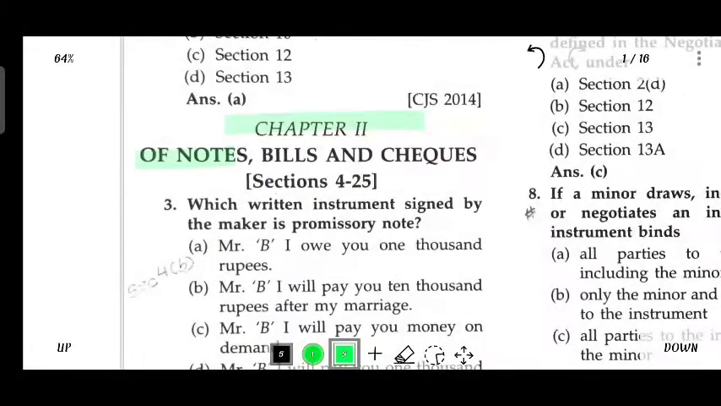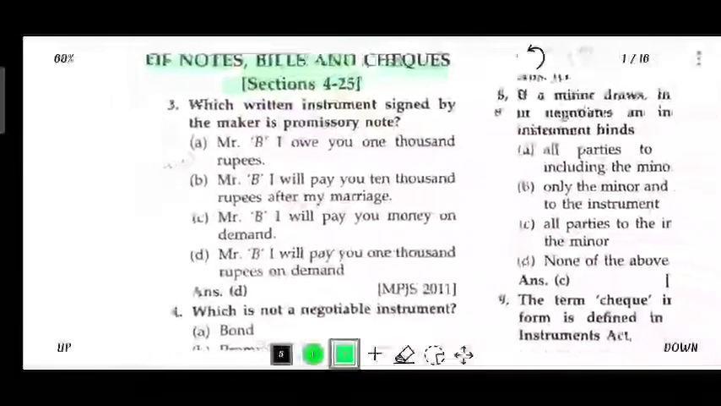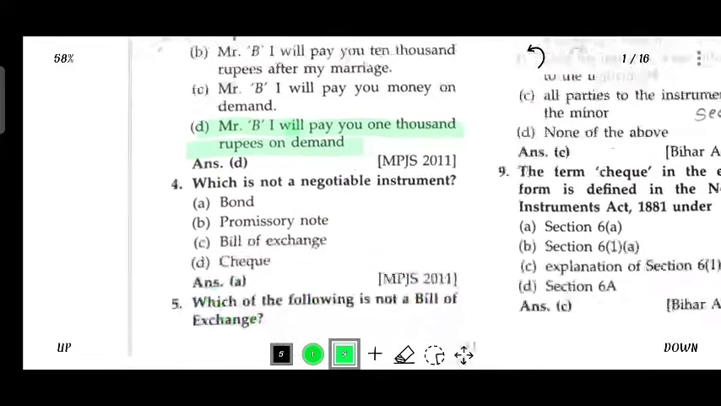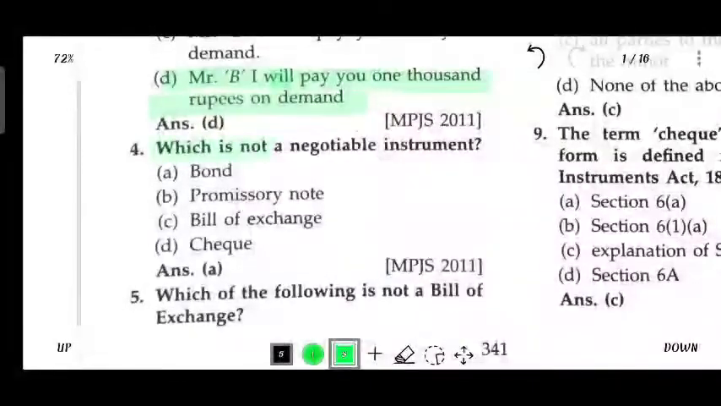Chapter 2, Notes, Bill and Check, Section 4 to 25. Which written instrument signed by the maker is a promissory note? Mr. B, I will pay you 1000 rupees on demand. Which is not a negotiable instrument? Bond.